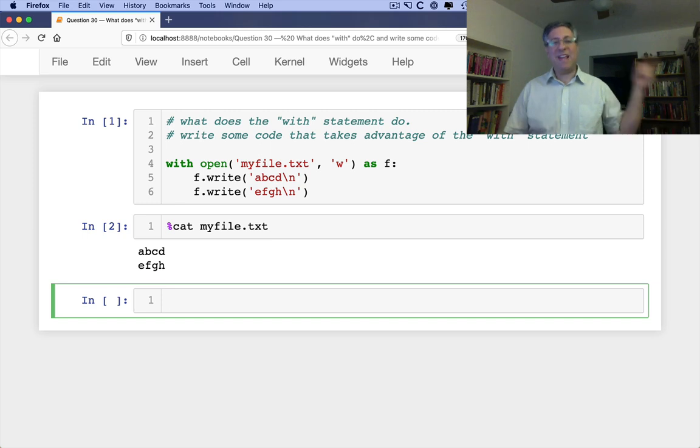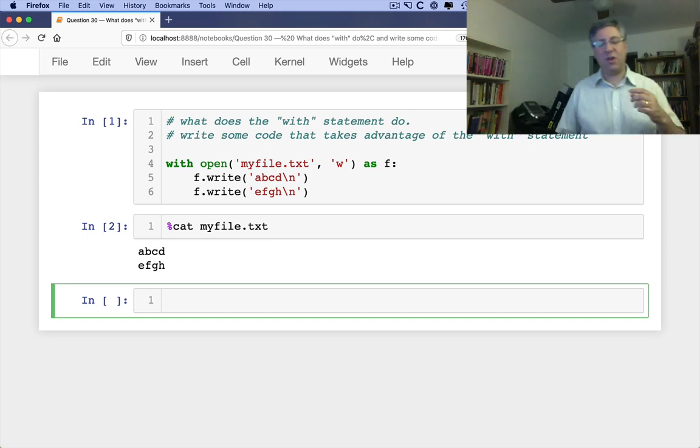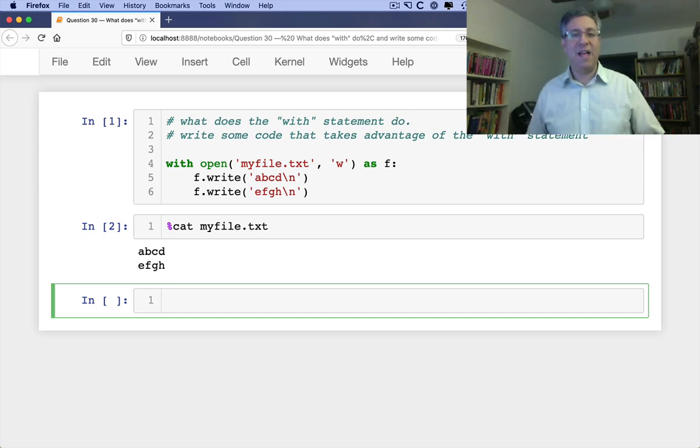If I hadn't put this code inside of a with statement, those lines would not actually have been written to the file. What's going on? When you open a file for writing and then write to it, the data is not actually written directly to the file.